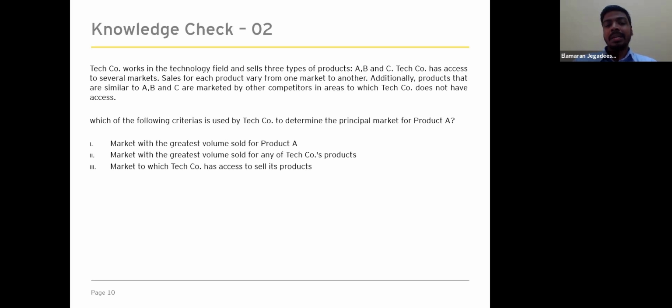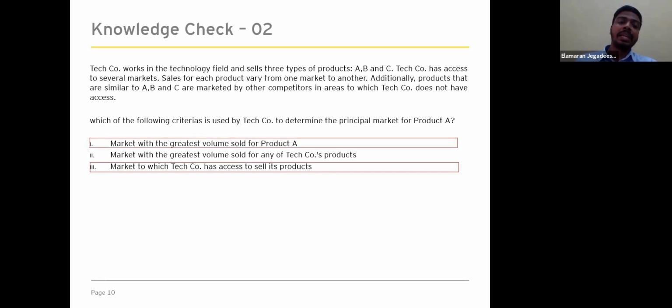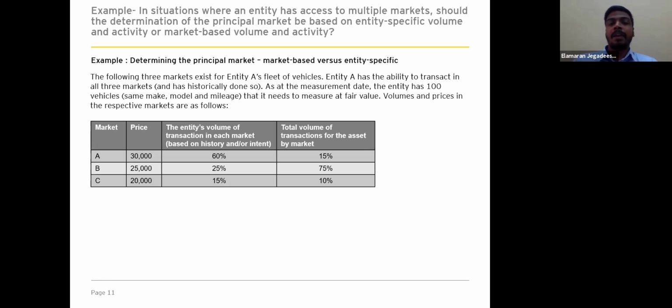The third statement is the market to which the tech company has access to sell its products. As we discussed earlier, the entity needs to have access to determine the principal market. So statements 1 and 3 will be considered as the correct answer.